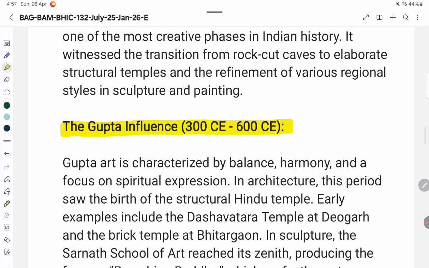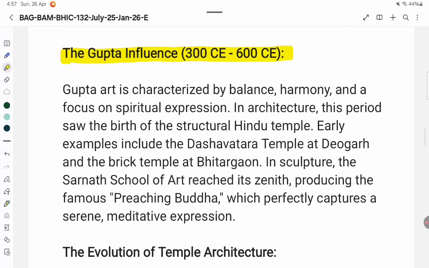In architecture, this period saw the birth of the structural Hindu temple. Early examples include the Dashavatara temple at Deogarh and the brick temple at Bhitargaon. In sculpture, the Sarnath school of art reached its zenith, producing the famous Preaching Buddha, which perfectly captures a serene, meditative expression. The evolution of temple architecture. As we move toward 1206 CE, two major temple styles emerged.